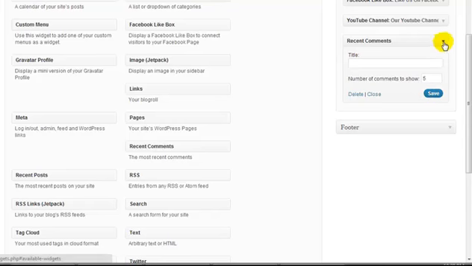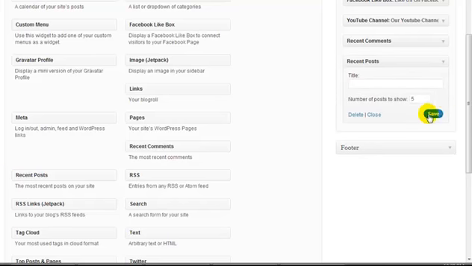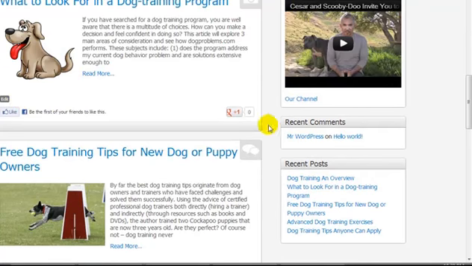So we're just going to click save, minimize that, and recent posts. Yep, we'll drag that over here too, and we'll set maximum number to show to 5. That's fine by me. Save. Let's refresh the home page. Yes, so as you can see, it says recent comments. If you want it to say something different, then you enter in your own custom title.